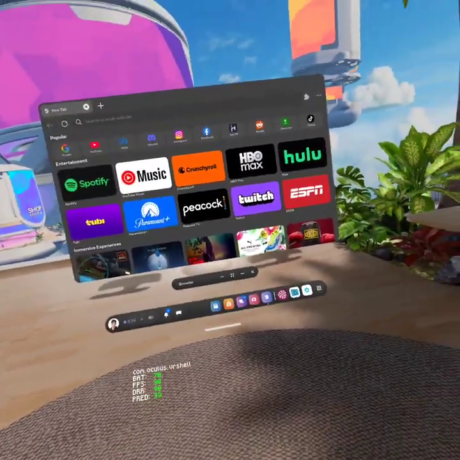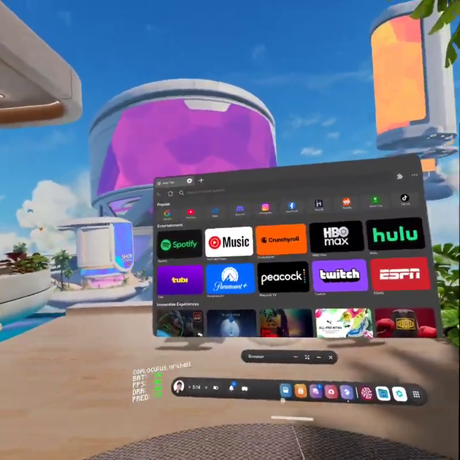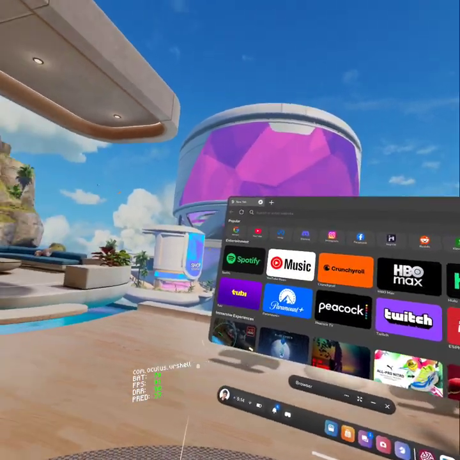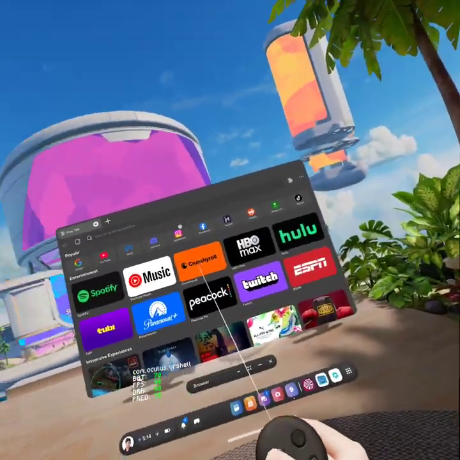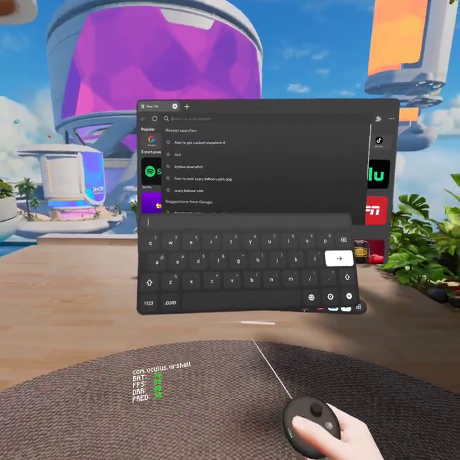What's up guys, in today's video I am going to be showing y'all how to install Lemon Loader slash Melon Loader. I don't know why, but yeah.